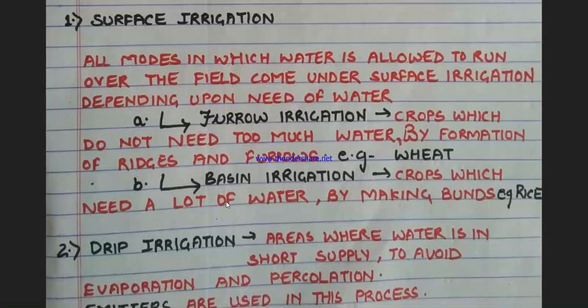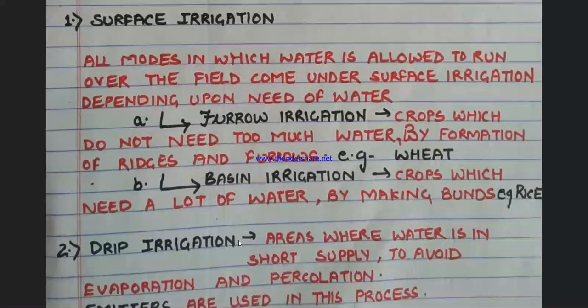Then comes the basin irrigation. Basin irrigation is related to crops which need a lot of water. We have already discussed rice and how it is done. It is done by making bunds all around the field.